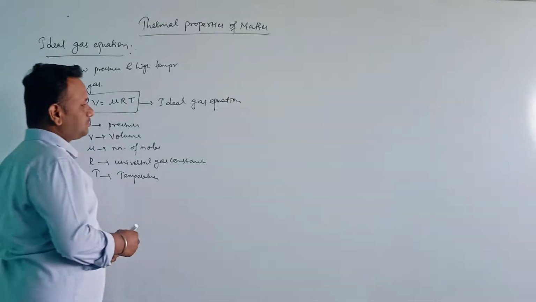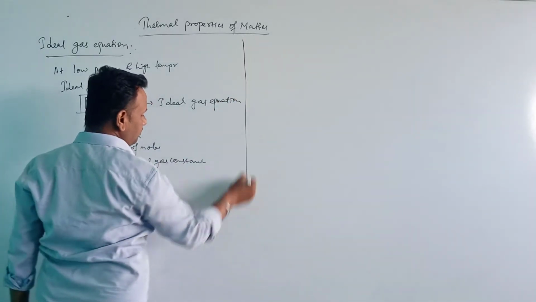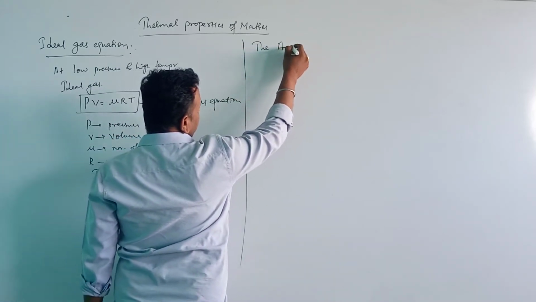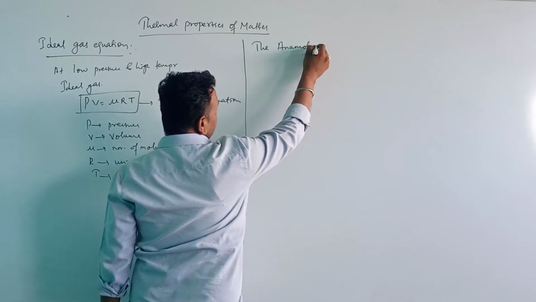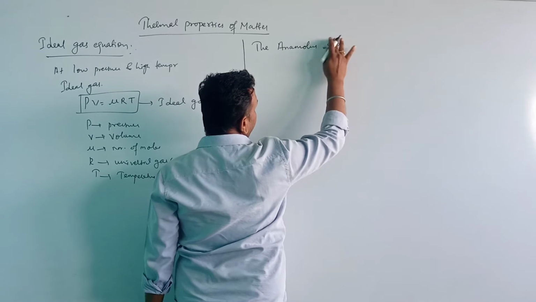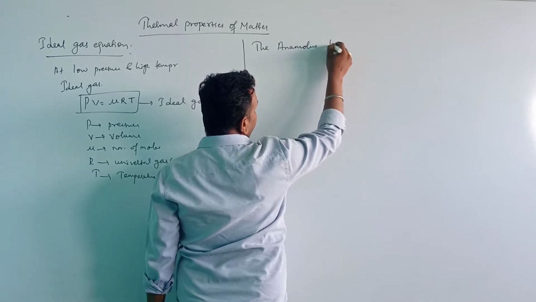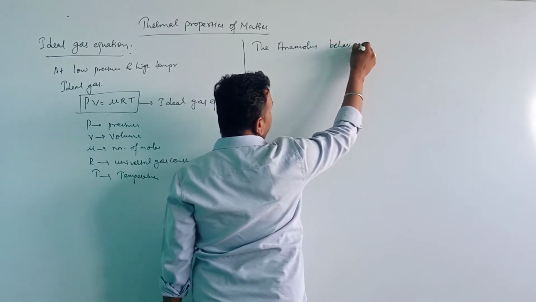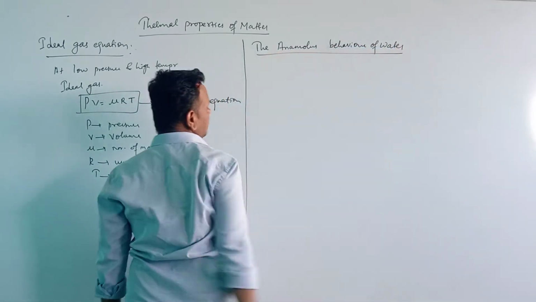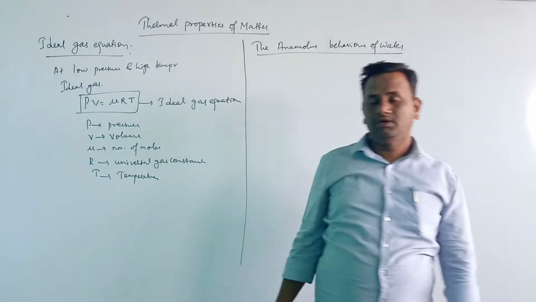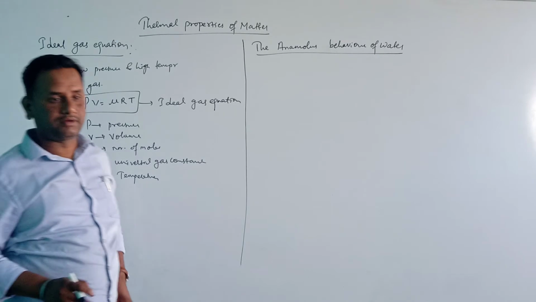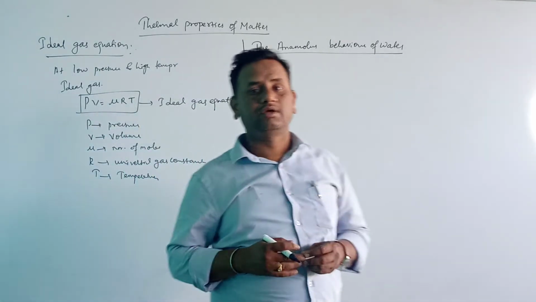Okay. Now next we move on towards the anomalous expansion, the anomalous behavior of water. Anomalous means unusual behavior of water.